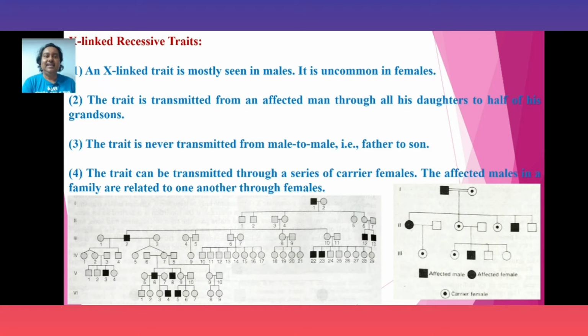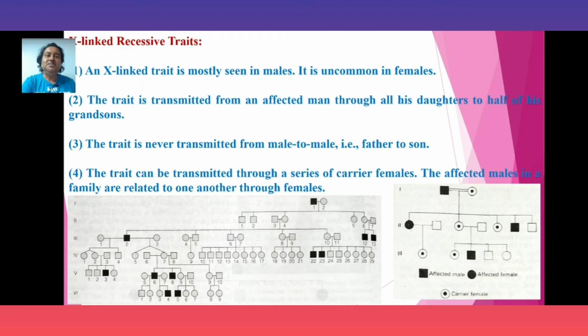The trait is transmitted from an affected man through all his daughters to half of his grandsons. The trait is never transmitted from male to male, that is father to son. The trait can be transmitted through a series of carrier females. The affected males in a family are related to one another through females.